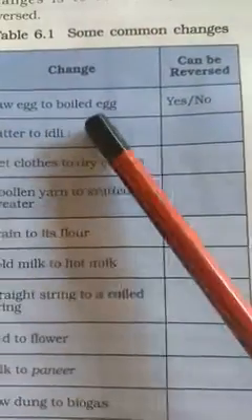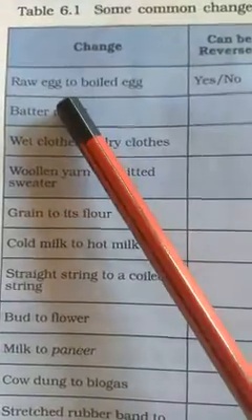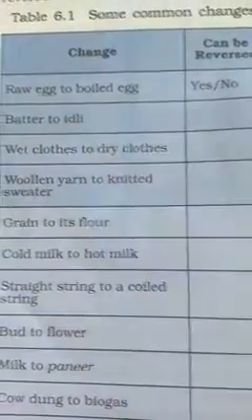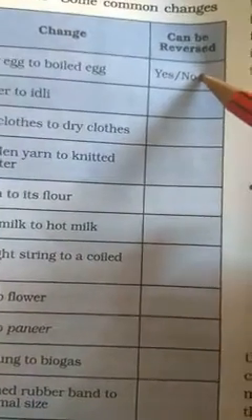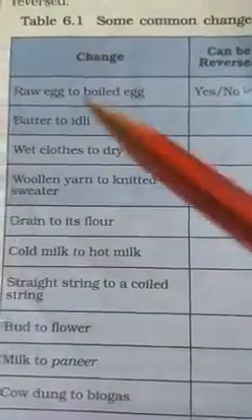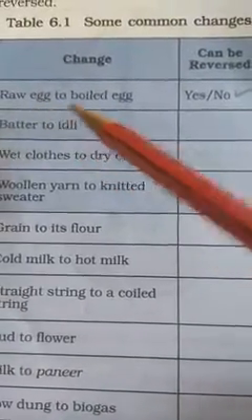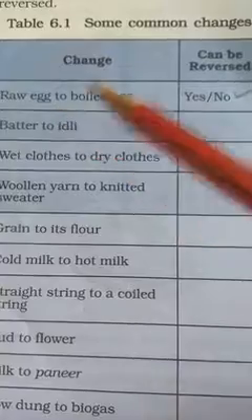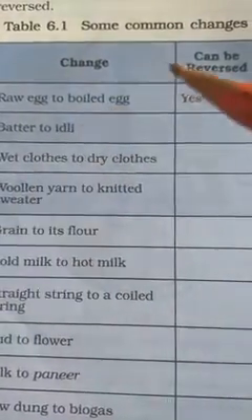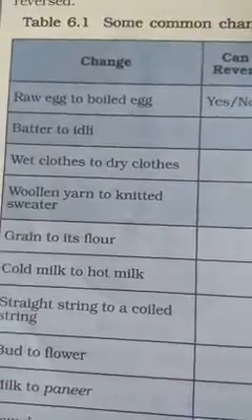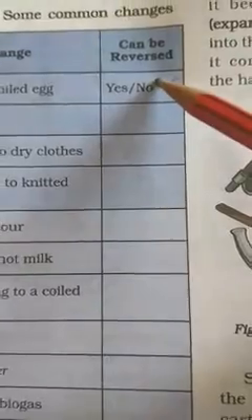Raw egg to boiled egg. Is there change in the egg or not, children? Yes, definitely. First it was raw egg. When you boil it, it became boiled egg. There is a change happened in it. So can it be reversed? No. We cannot bring it back to raw egg. What I mean to say, children? We take a raw egg and boil it, but the raw egg has changed to boiled egg. But we cannot get back the raw egg from the boiled egg. This cannot be reversed back to its original raw egg. So reversing is no.